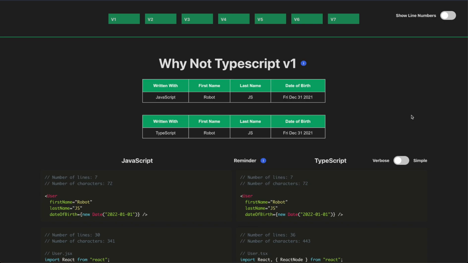Okay, so why not TypeScript? The purpose of this video is to walk you through a story about how someone might build a component in React using TypeScript or just pure old JavaScript. So let's talk about some things you need to think about when you're going to make a decision on whether or not you should use TypeScript or JavaScript to write your React applications.